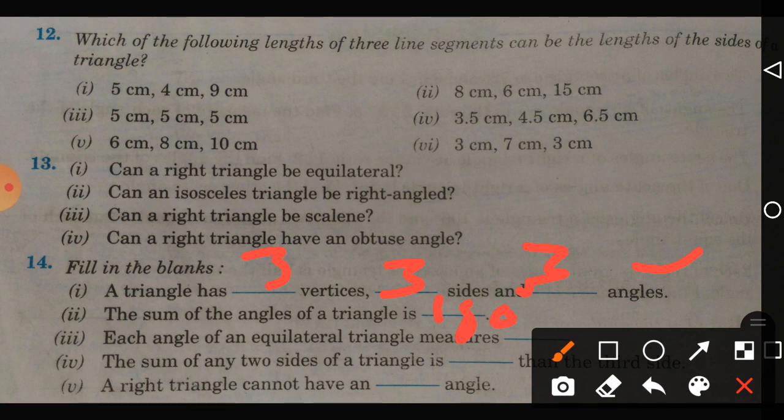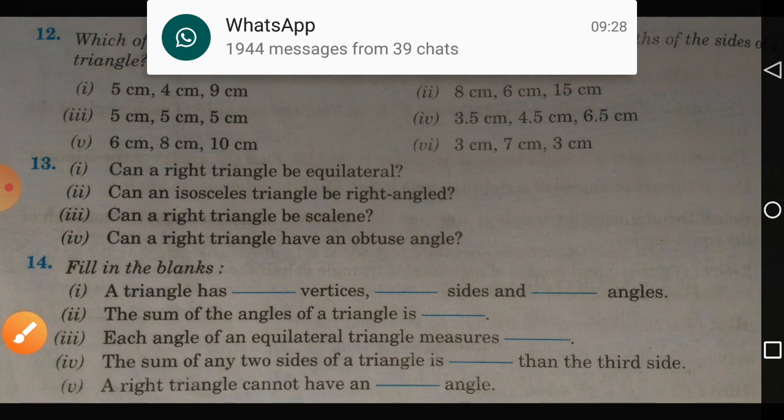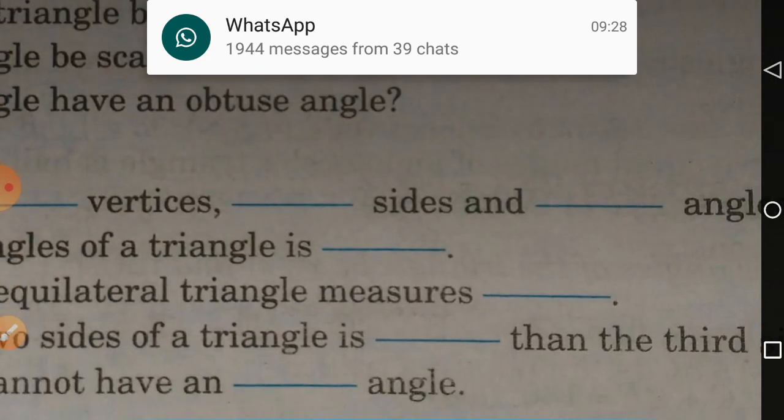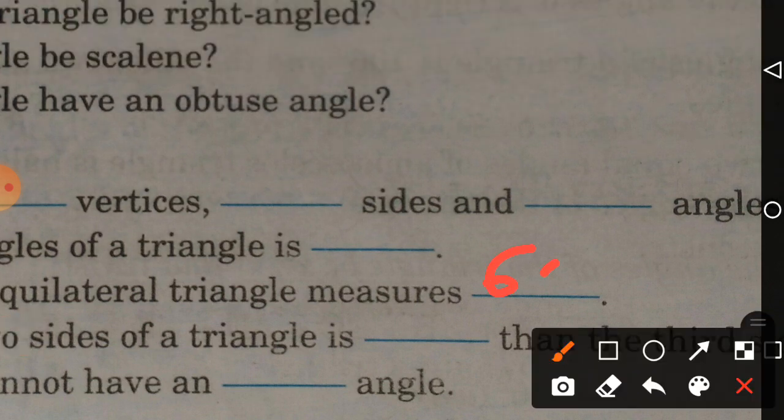Next, each angle of an equilateral triangle. Equilateral means all 3 sides are equal. That is an equilateral triangle. So in an equilateral triangle, each angle will be 60 degrees. Right, children?